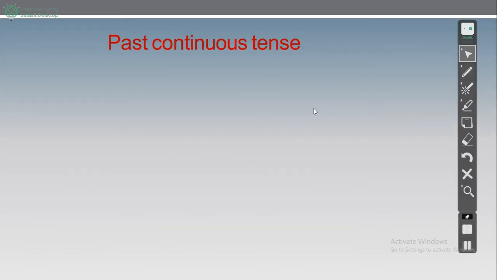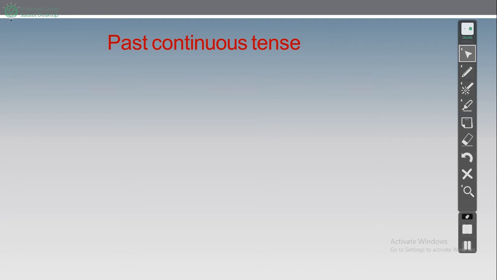Now we will start with past continuous tense, okay? Before we start, what's the meaning of past continuous? Past continuous tense, زمن الماضي المستمر. What's the meaning of this sentence? يعني the action was continuous in the past. استمر بالماضي لفترة معينة. Okay?